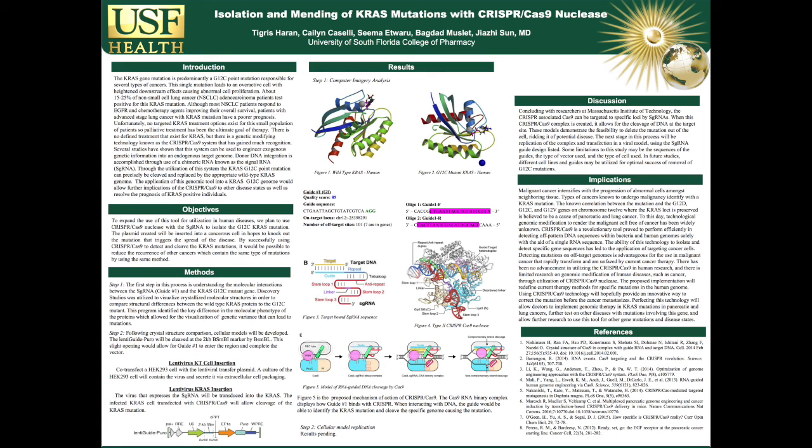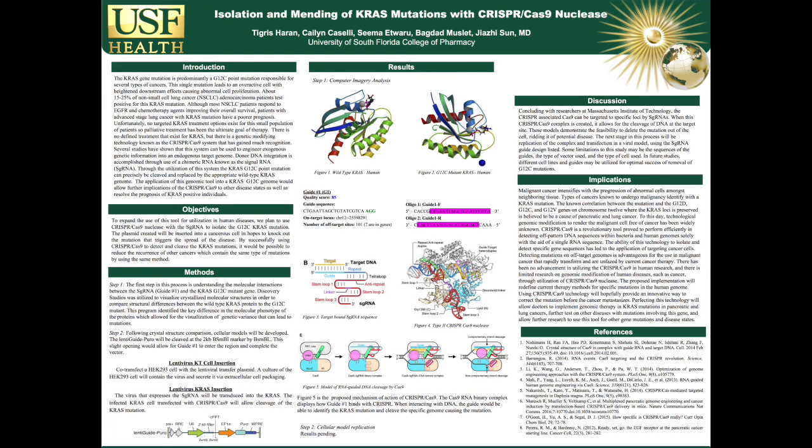goal of therapy. There is no defined treatment that exists for KRAS, but there is a genetic modifying technology known as the CRISPR-Cas9 system that has gained much recognition. Several studies have shown that this system can be used to engineer exogenous genetic information into an endogenous targeted genome. Donor DNA integration is accomplished through use of a chimeric RNA known as a signal RNA.